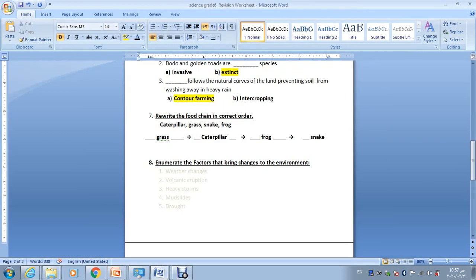Okay, now this is an important question. In any exam, enumerate the factors that bring changes to the environment. What are the factors that we have studied that actually bring change to the environment?